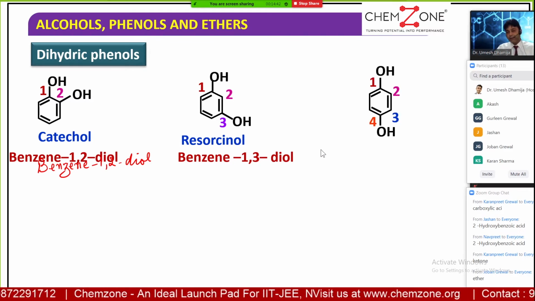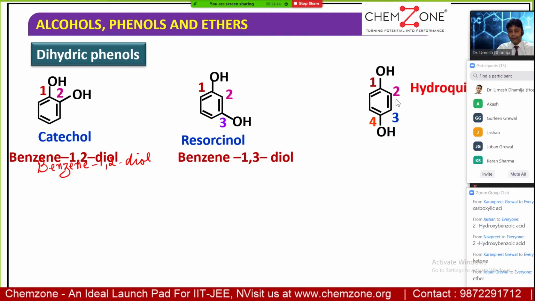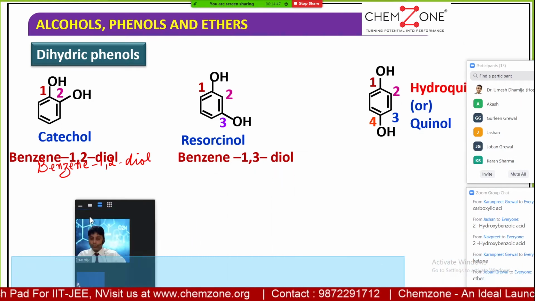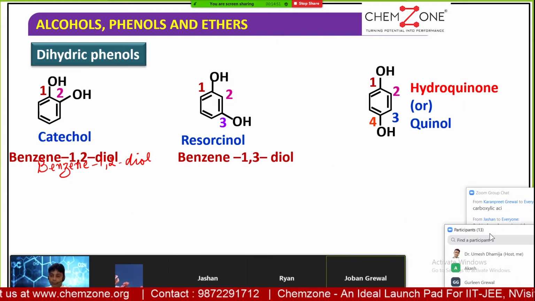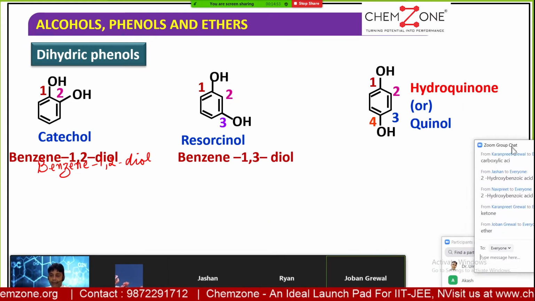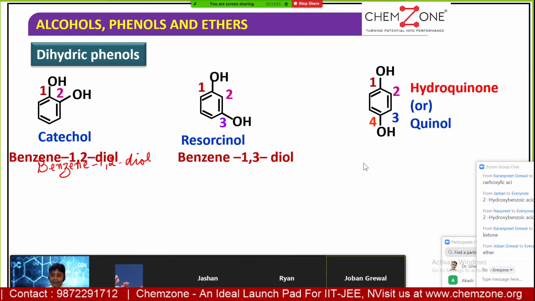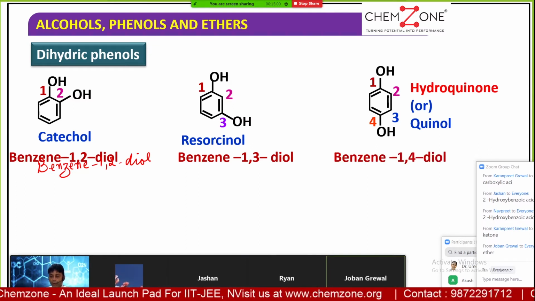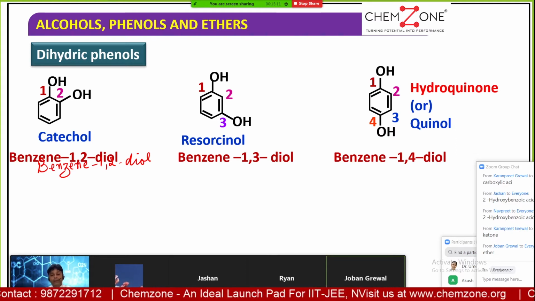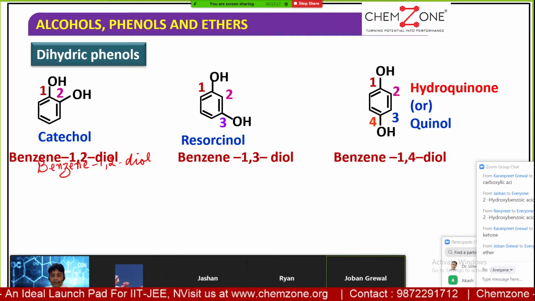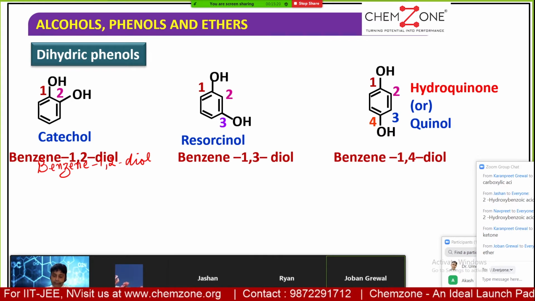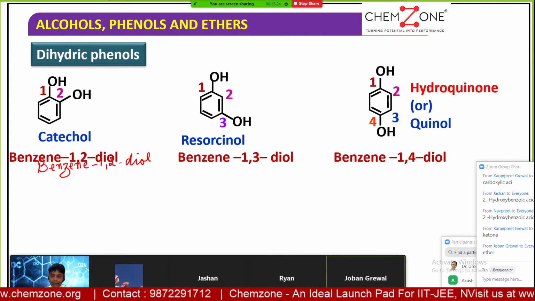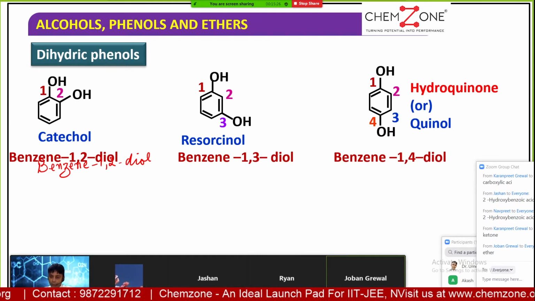Now this is known as hydroquinol. This compound is called hydroquinol, also called quinol, and the IUPAC name is benzene 1,4-diol. Hydroquinone or quinol. These common names are important here. Remember it: catechol, resorcinol, quinol. Catechol at the ortho position, meta position is resorcinol, and the para position is quinol.